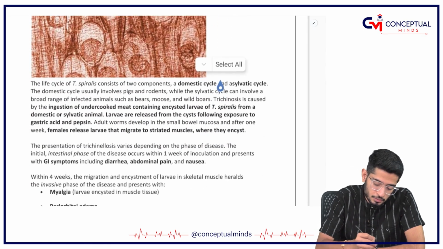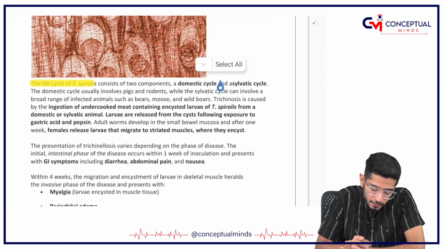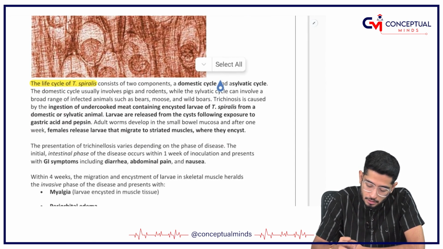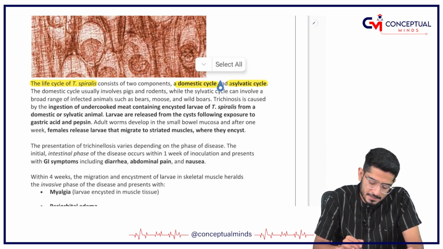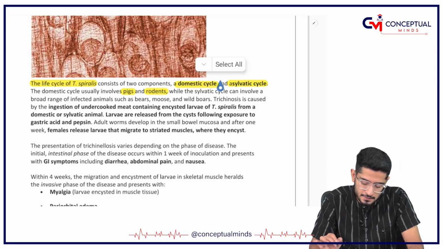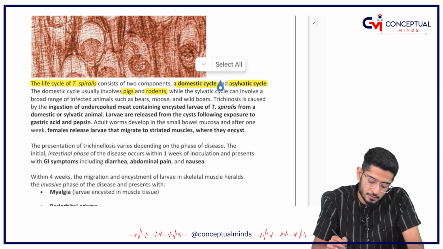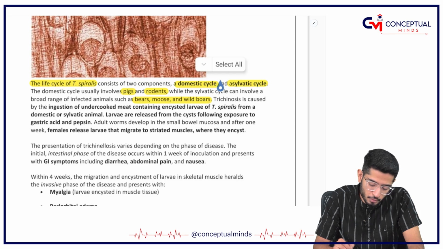So remember, the life cycle of Trichinella has two components, the domestic cycle and the sylvatic cycle. The domestic cycle means the pigs and the rodents, and the other one is going to have the bears, the moose, the boars, all these things.